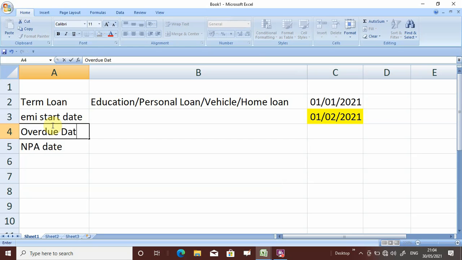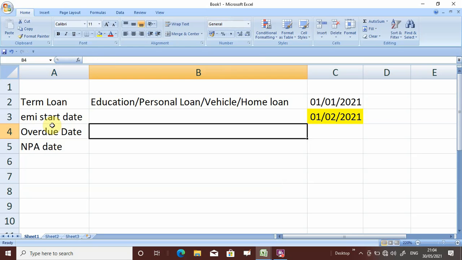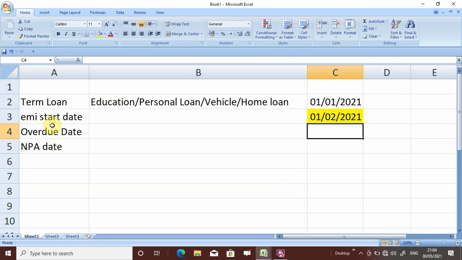Now overdue date will be starting with effect from 2nd February 2021, and as per the definition of the term loan to become an NPA, if the interest or installment or both remain overdue for more than 90 days.